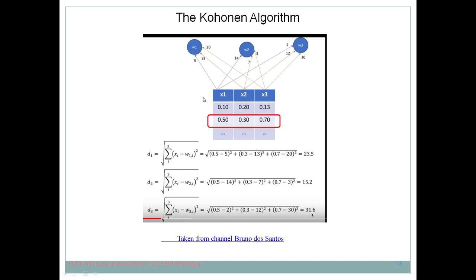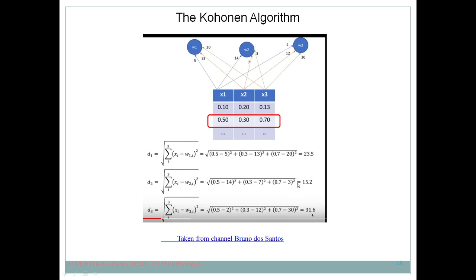Here is how the Euclidean distance is calculated for the first node: 0.5 minus 5 square, plus 0.3 minus 13 square, plus 0.7 minus 20 square. If you calculate this, you get the value 23.5. Then for output node 2: 0.5 minus 14, 0.3 minus 7, 0.7 minus 3.